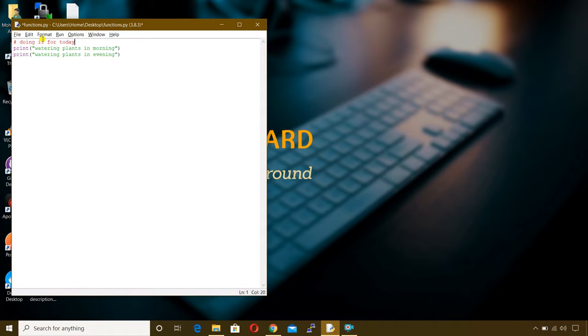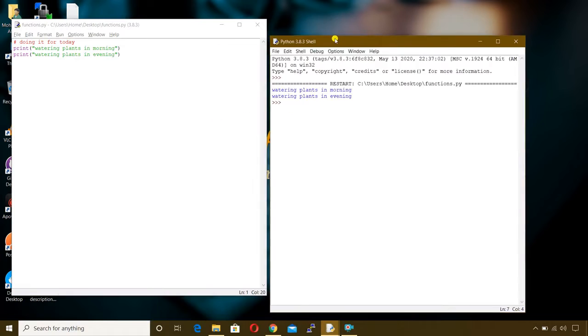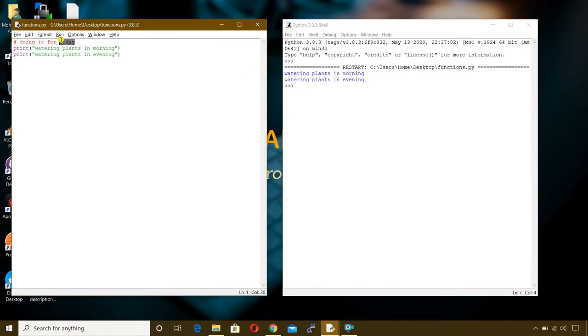So what is a comment? If you put a hash in front of a statement, the Python will skip that line, and it is for the humans to understand what the code does. So let me run the script and see, it has skipped the commented line and the other two lines are printed.